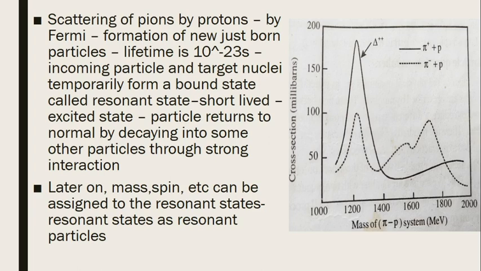So we are observing this reaction, pi plus plus p as well as pi minus plus p. That is the scattering of pions by protons, and it was studied by